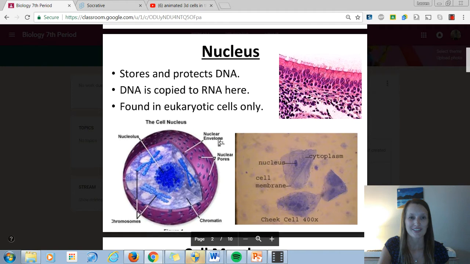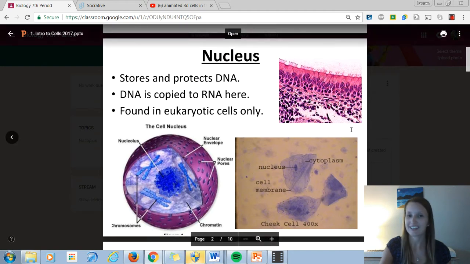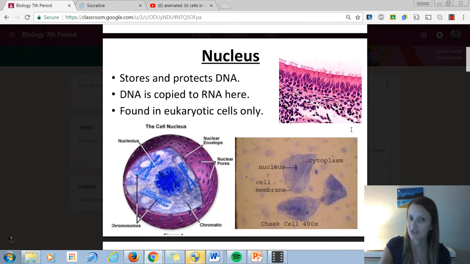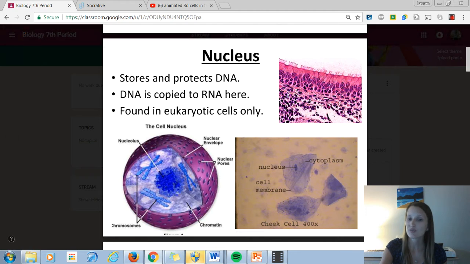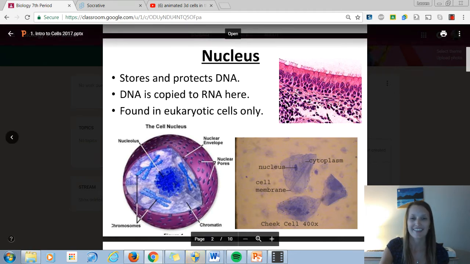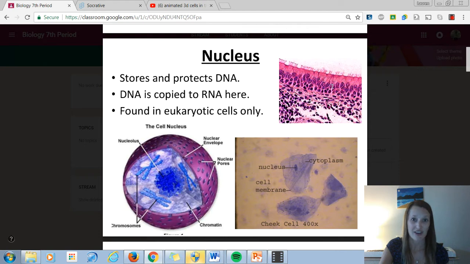Next one is the nucleus. And so this is extremely important. It contains all of the DNA, which, remember, has the instructions for building proteins that do many jobs in our body, including help us express our traits. So if you look at these real images over here, you see a lot of dark dots. Now this one on the top actually looks kind of messy. This one is ciliated, pseudostratified epithelial tissue. Basically, it's made up of a lot of cells because it's a tissue, and it would be found in the lining of air passageways, like inside your nose or inside the lining of your trachea leading to your lungs.